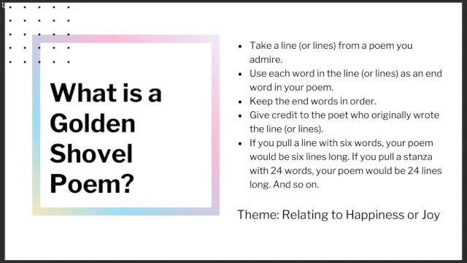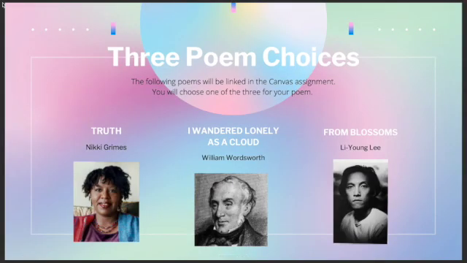Now, this might still seem very, very abstract, but I'm going to take you through some examples and really show you what this type of poem looks like. But before I do that, I want to introduce to you your 3 poem options that you're going to use to select your line of poetry as your inspiration. So there's going to be 3 poem choices. Truth by Nikki Grimes, I Wandered Lonely as a Cloud by William Wordsworth, and then From Blossoms by Li Young Lee. Now, we've read these poems, you've been exposed to them, we've analyzed them, right?